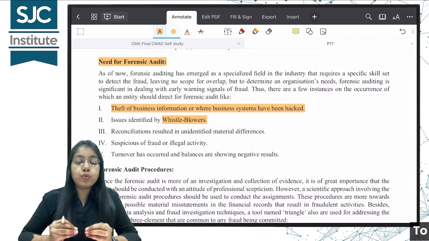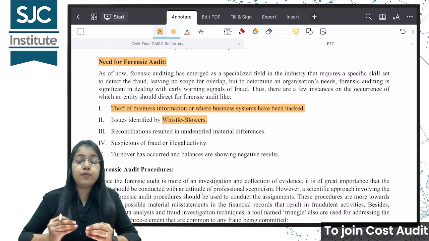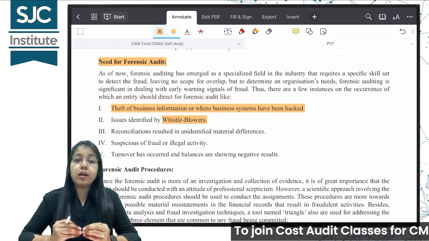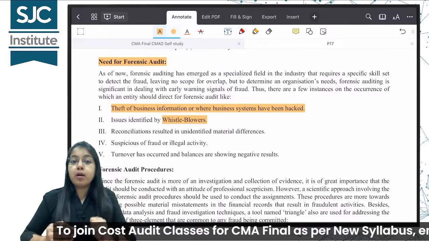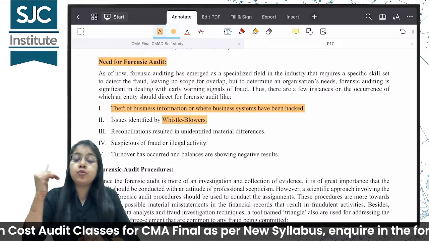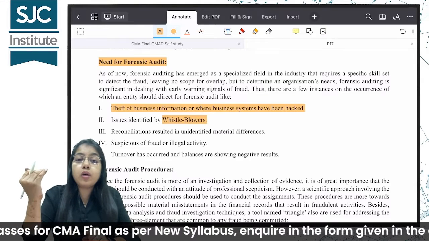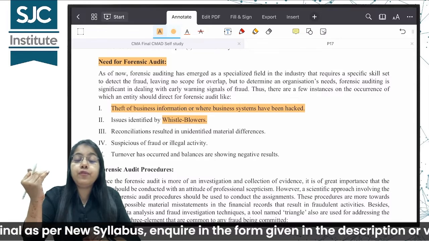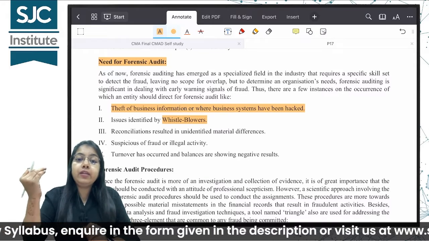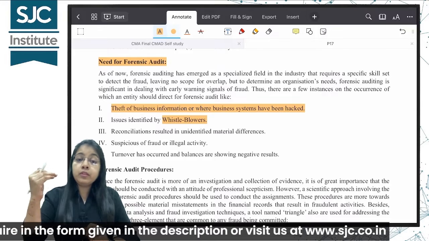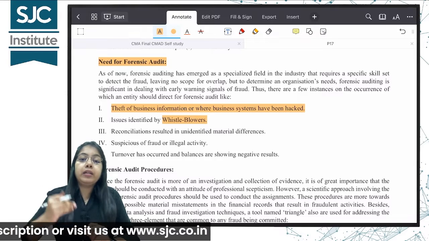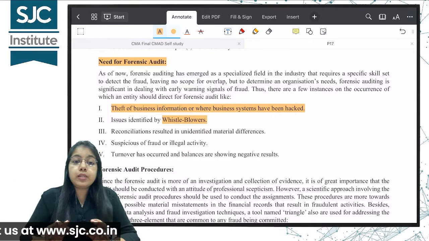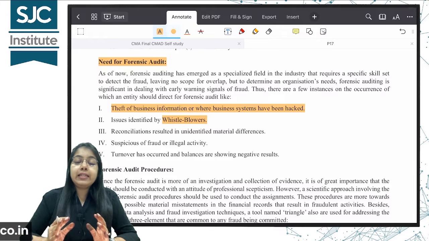Basically, when any issue or any particular fact is concealed by the management or the company, which if leaked in the market, or if such information reaches the investors and the market, will cause harm to the company and be unfavorable to it, then such information is hidden for their own benefit. Now if I am an employee of the company and I go and tell the regulators about this, I would be considered a whistleblower. So if any issue is identified by a whistleblower, in that case forensic audit has to be conducted.